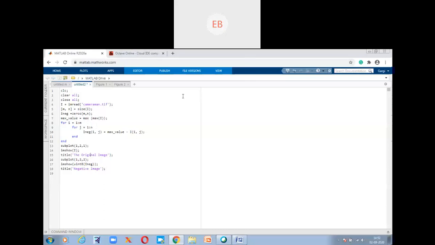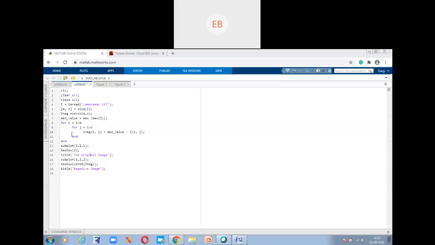Can you tell me the usage of twice? Ma'am, it will give the value of the highest valued pixel. Yes, that's why we are using it twice, right? Suppose if I would have used only max of I, then it would have returned me the position as well as the highest value of the pixel, but I'm only interested in the highest value but not the position. So that is the meaning of using the max command twice.